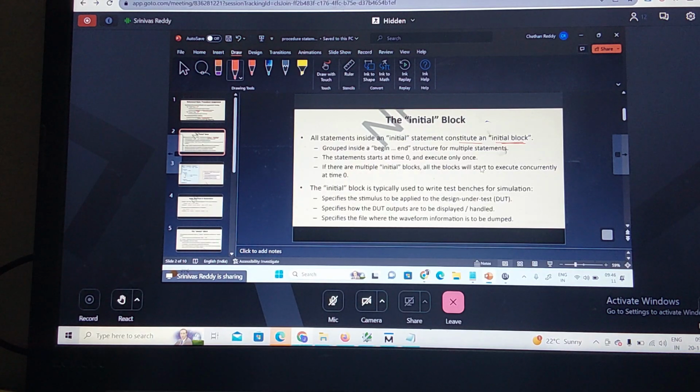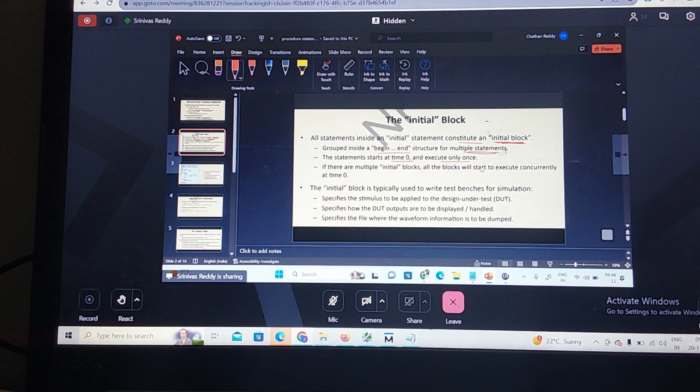Whatever statements you write inside the initial statement constitute the initial block. If there are multiple statements, we should group them with begin and end. This starts executing at time t equal to 0. If there are multiple initial blocks, all start executing at time t equal to 0. Correct. So the initial block executes only once in the simulation.